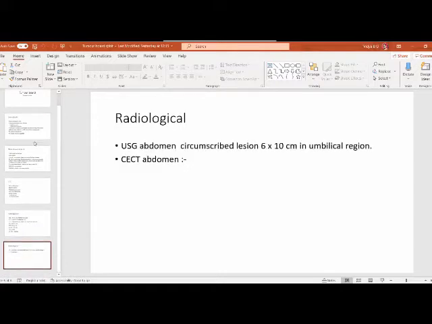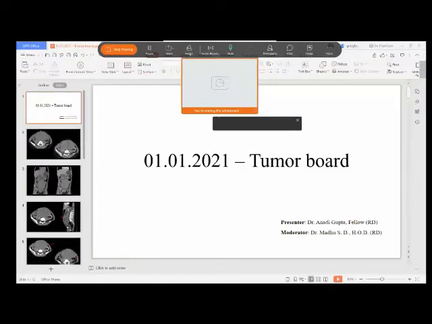Coming to radiological investigations, ultrasound was done, which shows a circumscribed lesion of 6 into 10 centimeters in the umbilical region. No dilated pelvicalyceal system or renal involvement is seen. Coming to CECT abdomen, that will be discussed by the Department of Radiology from Kidwai. Dr. Anjali, if you can just describe the radiology findings and share your screen.